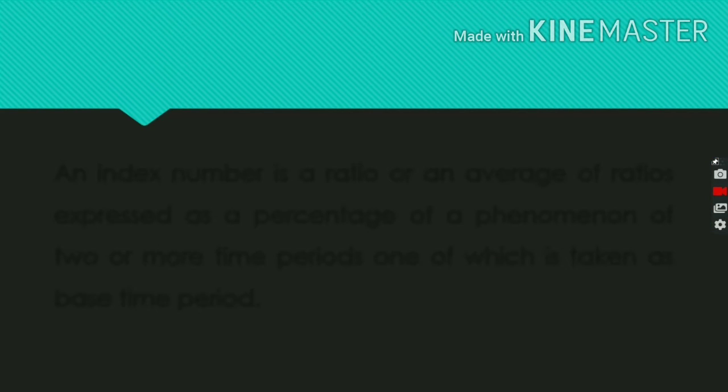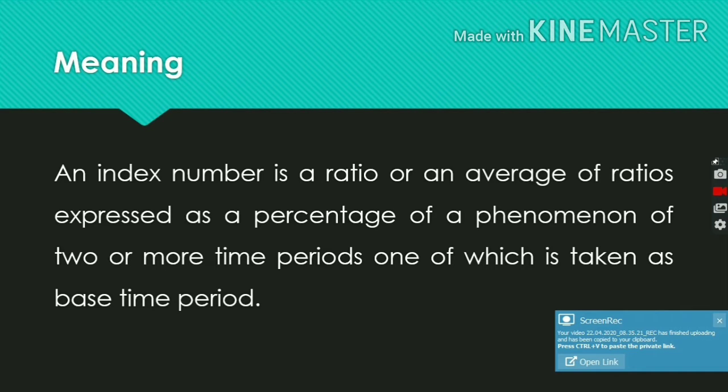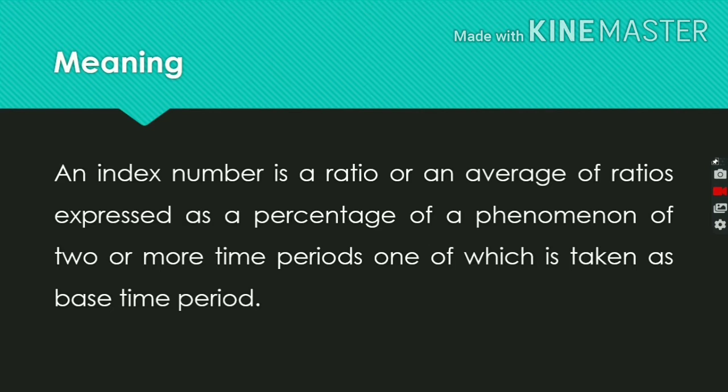So let's understand the meaning of index number. An index number is the ratio or an average of ratios expressed as a percentage of a phenomenon of two or more time periods, one of which is taken as the base period. If you are considering two time periods, for example 2018 and 2019, then 2018 is the base time period and 2019 is the current period.